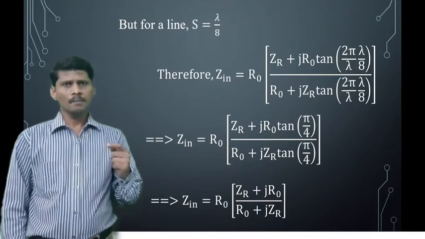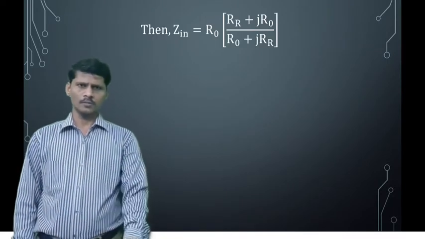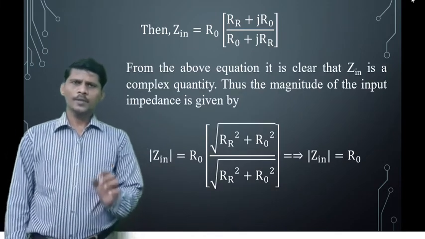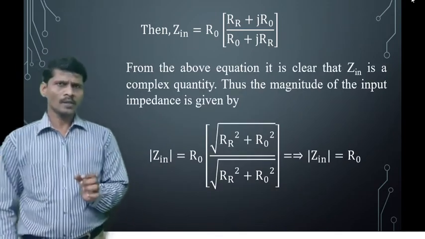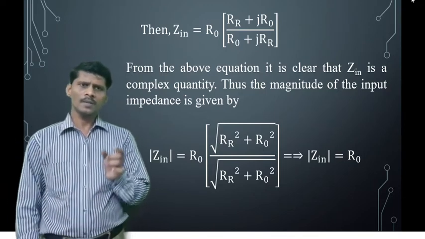So taking the magnitude on both sides, the magnitude of the LHS term is equal to the magnitude of the RHS term. So the magnitude of the input impedance is equal to R0 into the magnitude of the numerator. What is the numerator? RR plus jR0.